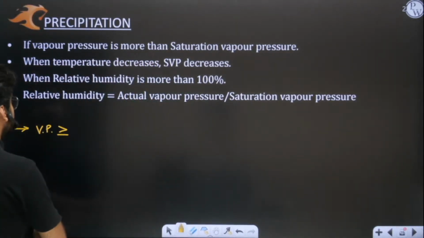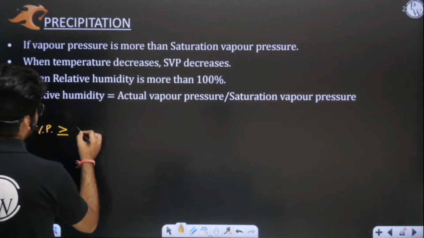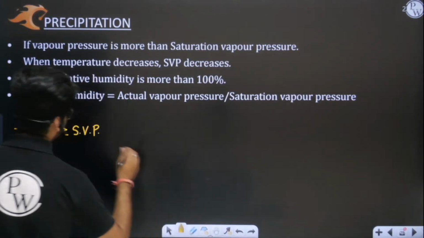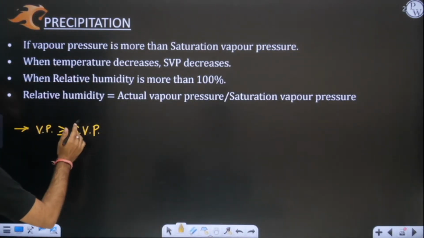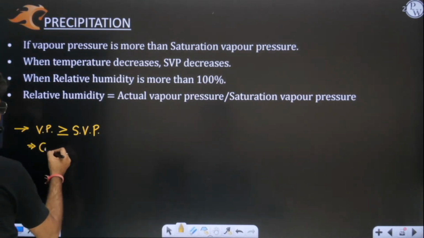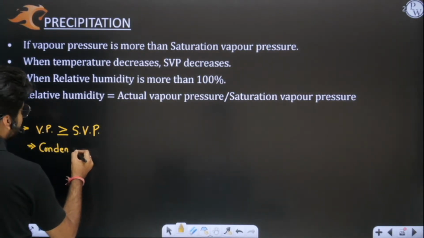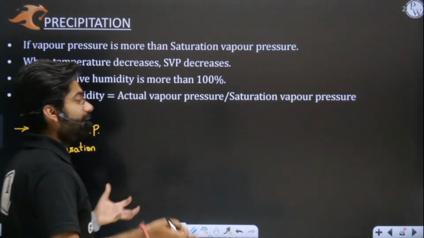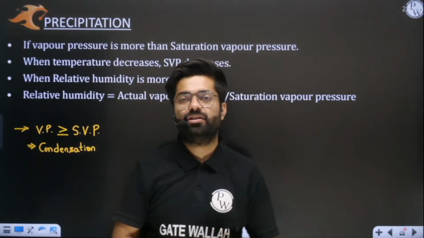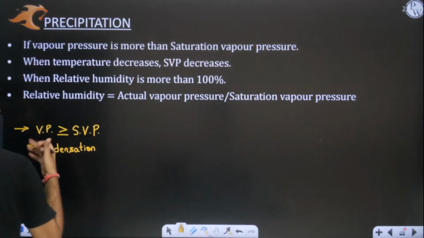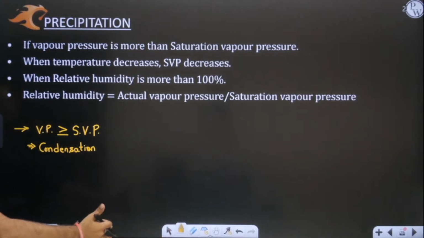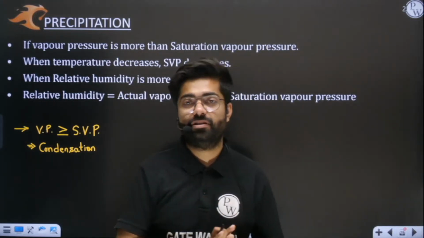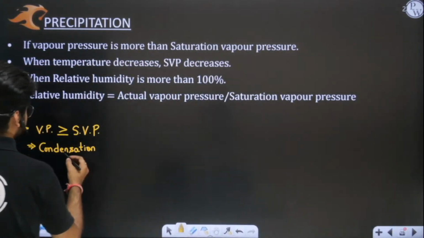Whenever your vapor pressure is greater than or equal to saturation vapor pressure, this is the maximum value, whenever actual moisture is trying to exceed this limit, then condensation will start. Condensation means that the water vapor, the water present in gaseous state, will get converted into liquid state. Yes or no? Perfect. Whenever more moisture or more vapor is there in the atmosphere, I will see that condensation or precipitation will occur.